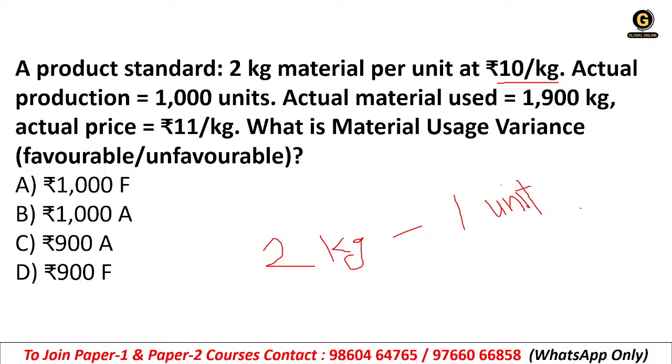And the price is 10 rupees per kg. Actual production is 1000 units.